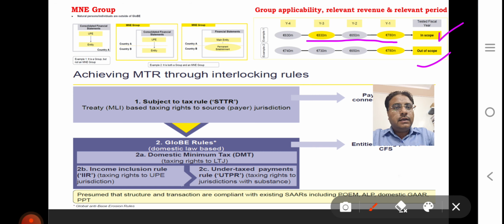STTR is a treaty measure, MLI based, giving taxing right to the source jurisdiction. The GloBE rule is domestic law based. First of all, the domestic minimum tax gives taxing right to the low tax jurisdiction. IIR gives taxing right to the ultimate parent entity jurisdiction. UTPR gives taxing right to the jurisdiction with the substance.